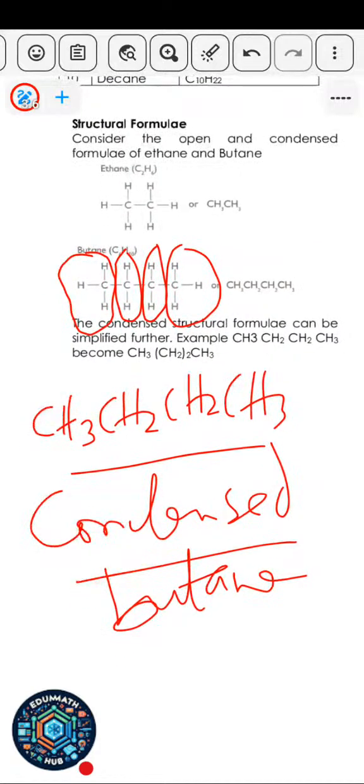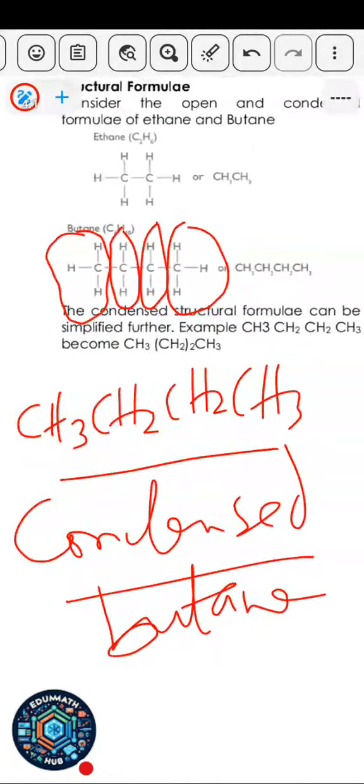You can easily obtain this formula. Very, very easy. Just check the carbon atoms. It's 4. 1, 2, 3, 4. The last one must always end in CH3. You can see this last one is ending in CH3. The first one must also end in CH3. So you can easily draw the condensed formula for any alkane without even thinking too much.